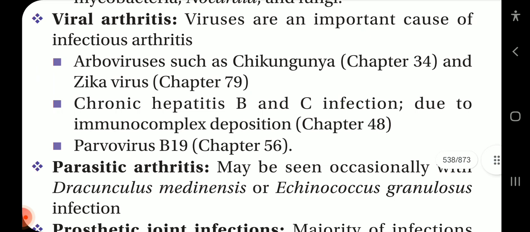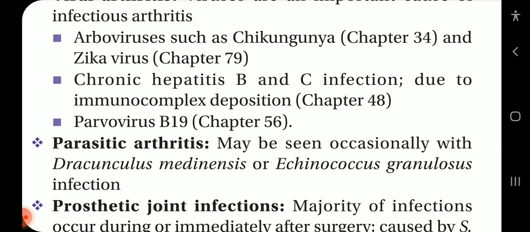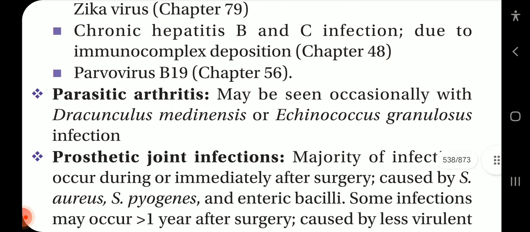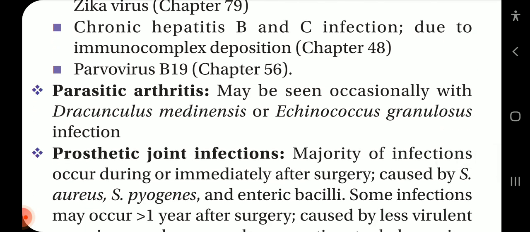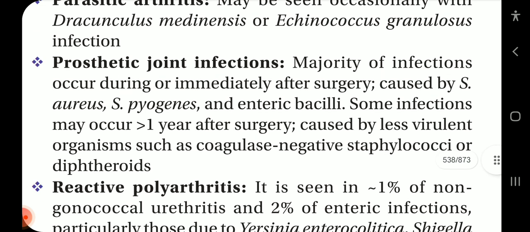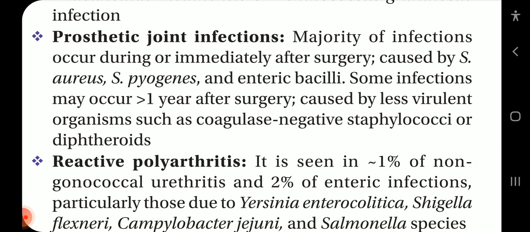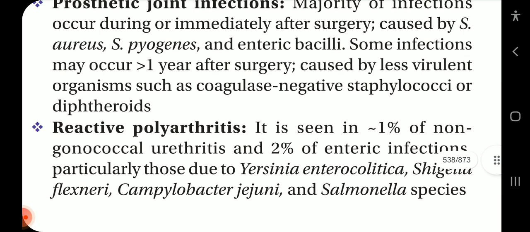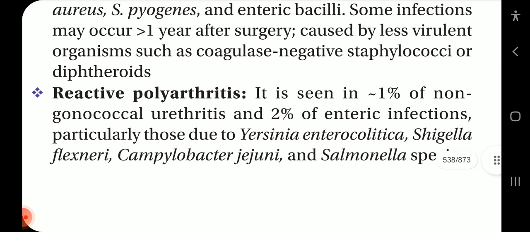Viral arthritis is an important cause of infectious arthritis. Viruses include arboviruses such as chikungunya and Zika virus, chronic hepatitis B and C infection due to immunocomplex deposition, and parvovirus B19. Parasitic arthritis may be seen occasionally with Dracunculus medinensis or Echinococcus granulosus infections. Prosthetic joint infections: the majority of infections occur during or immediately after surgery, caused by Staph aureus, Strep pyogenes, and enteric bacilli. Some infections may occur more than 1 year after the surgery, caused by less virulent organisms such as